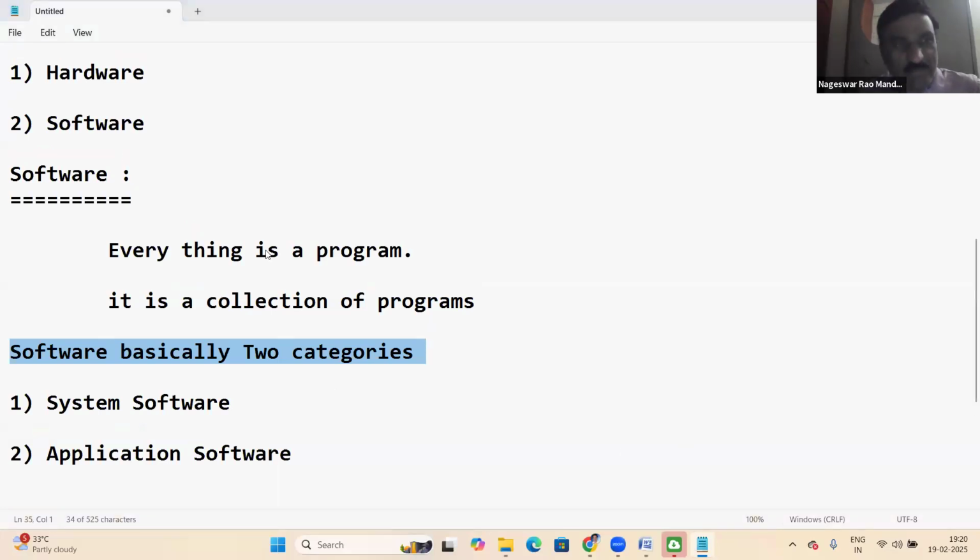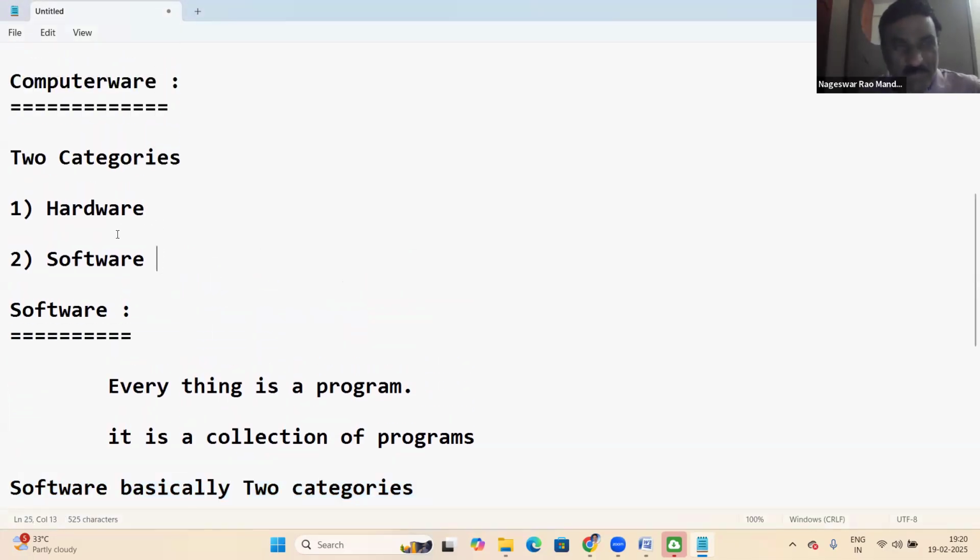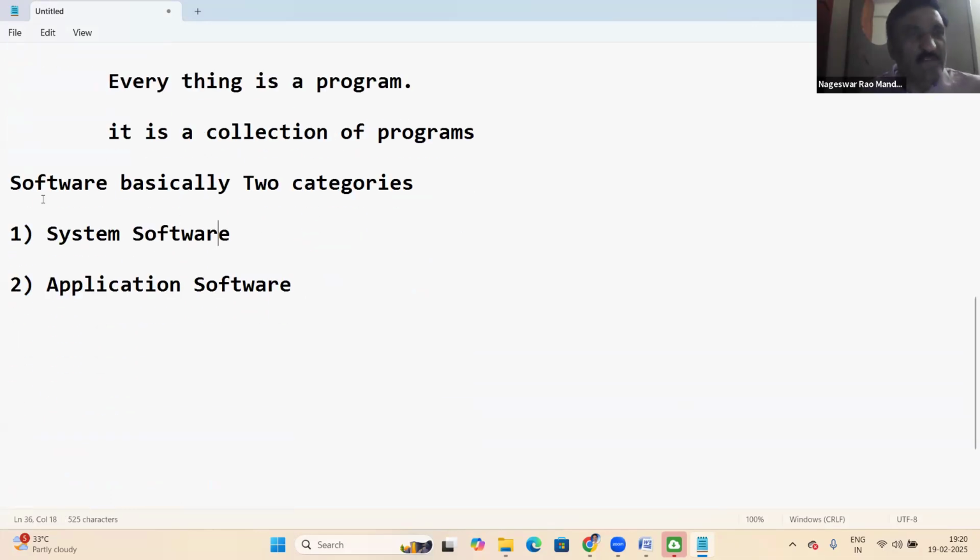Computerware means the hardware and the computer software. Computerware is a combination of hardware and software. Hardware and software together are called computerware.